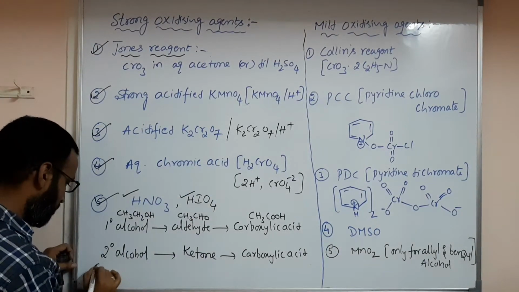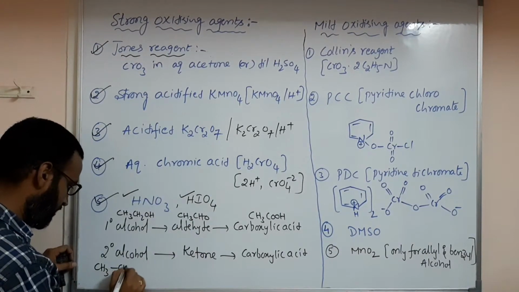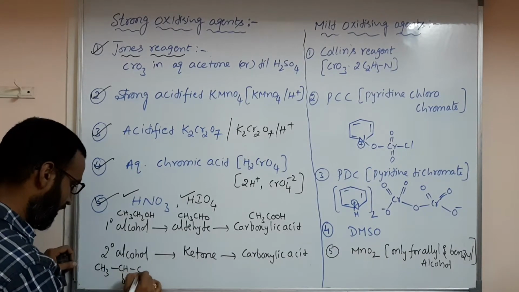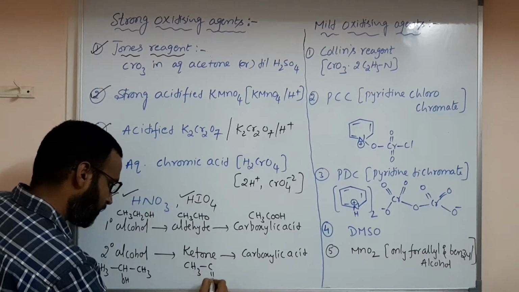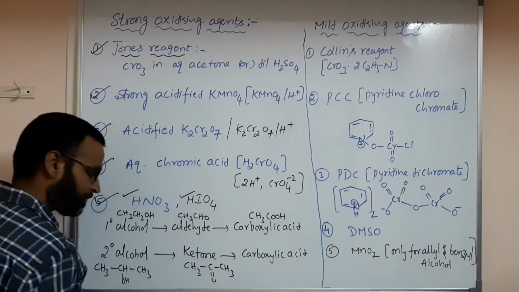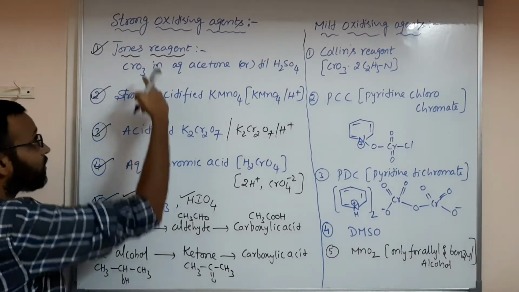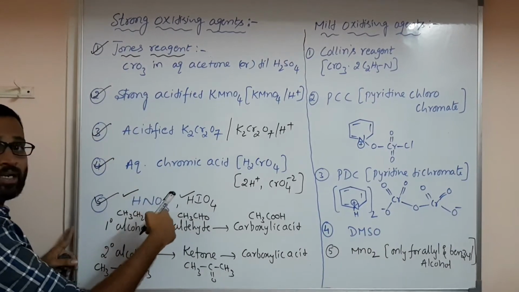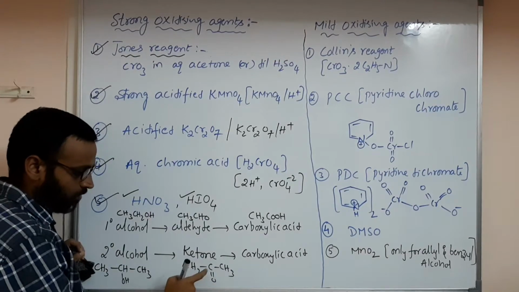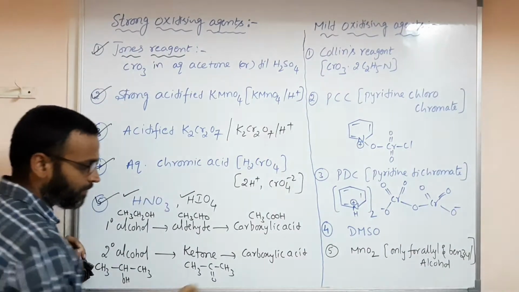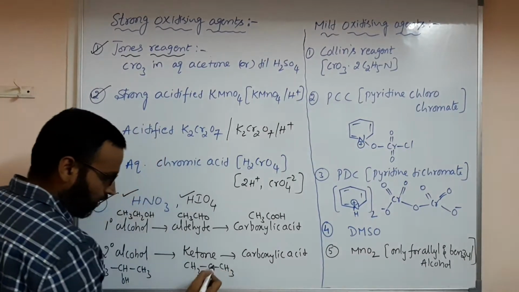Secondary alcohol, suppose CH3, CH and OH and CH3, and here CH3, C double bond O, CH3, see H2 removed when you are using any of these particular oxidizing agents. Ketone you have CH3, C double bond O, CH3, right? Now the carboxylic acid, what happened? One of the C-C bonds.